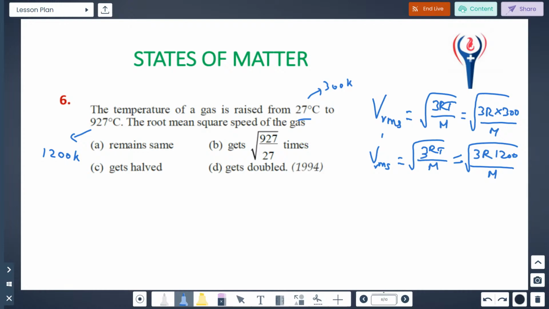Suppose here you substitute the value. What's the formula? Kinetic energy is equal to half mv square. That velocity is the root mean square velocity. You substitute here. This is called root mean square velocity, but it's v square that is there. So it will be half m v, and the square root will be removed. So we get only 3R into 300 by m. Understood?